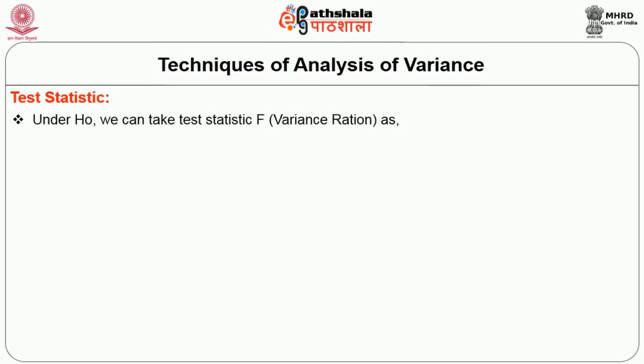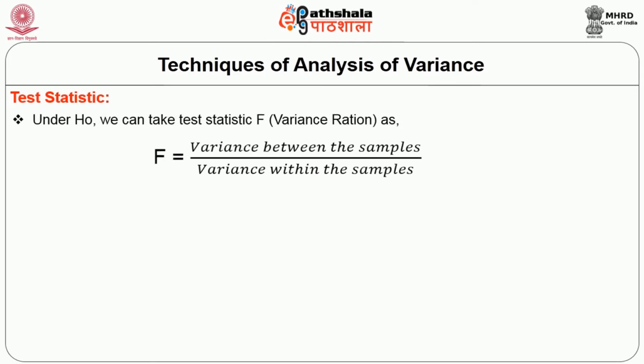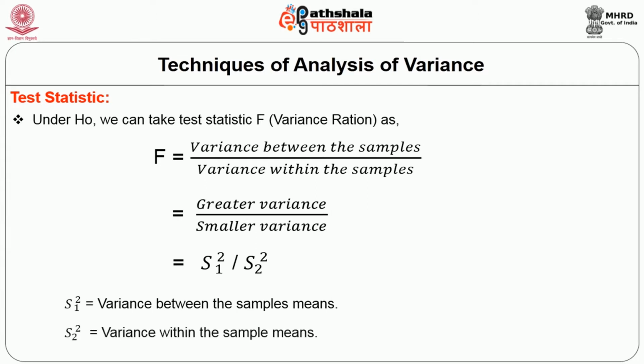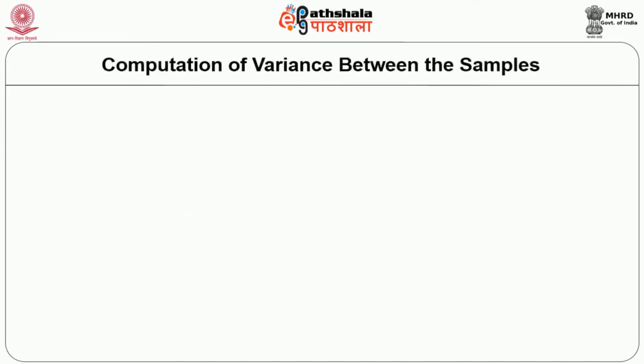Under H0 we can take the test statistic F equal to the variance between the samples divided by the variance within the samples, that is, the greater variance divided by the smaller variance, equal to S1 squared divided by S2 squared, where S1 squared is the variance between the sample means and S2 squared is the variance within the sample means. Let us discuss the computation of variance between the samples.